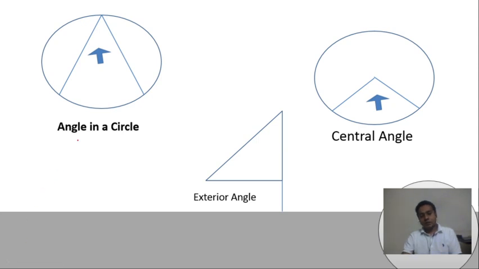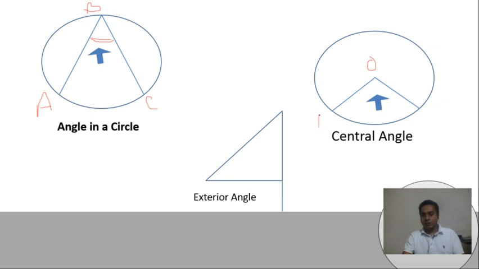At first, what is an angle in a circle? If any angle is created on the circumference, the boundary line of the circle, this is called an angle in a circle. And what is a center angle? The angle which is created at the center is called the angle at center. If we denote the points A, B, C, then ABC is an angle at the circle.